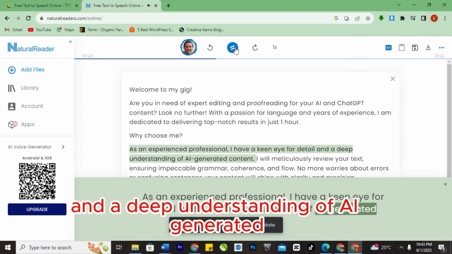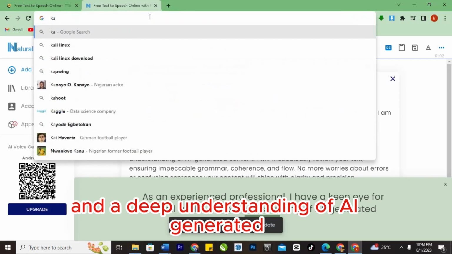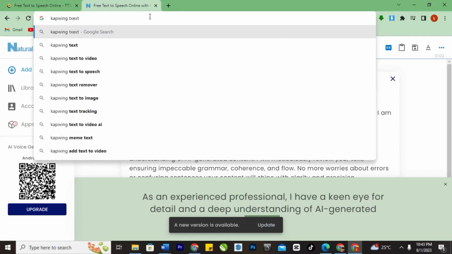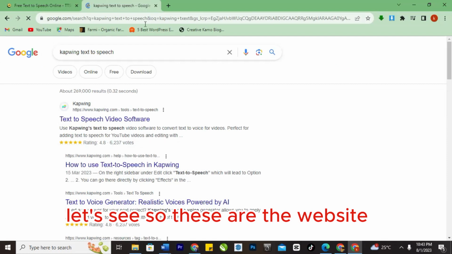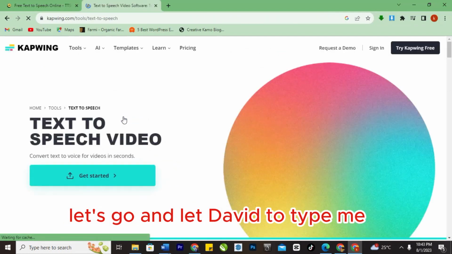deep understanding of AI-generated content. You can save it, you can register, convert it to audio. On this tutorial, another one is called Capwing. Let's search for Capwing text to speech. So this is another website which you can use to convert your text to speech.